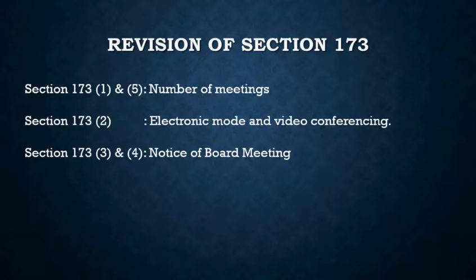For them, 2 board meetings in a year would suffice, right? But you will have to have at least 1 board meeting in each half of the year, and the gap between 2 board meetings should not be more than 90 days. There we had seen the gap should be a maximum of 120 days, but here the gap should be a maximum of 90 days, right?